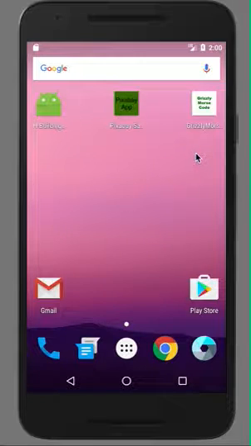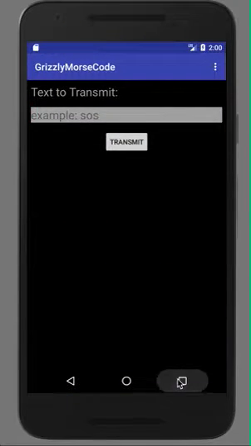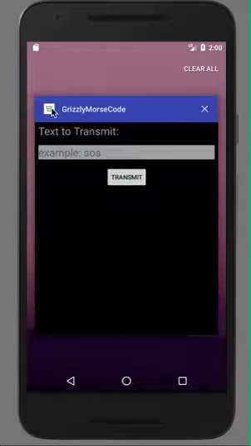This is my Grizzly Morse Code app. As you can see here, I have a custom launcher icon. We click on that. It also displays right here on this side.